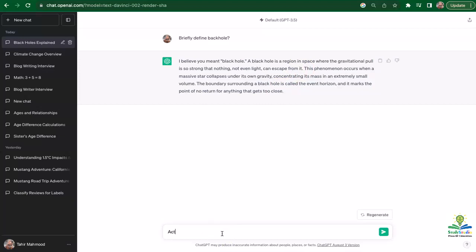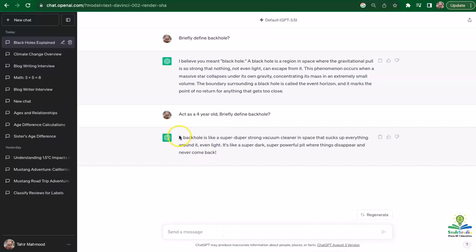Now I'm going to say act as a 4-year-old, briefly define black hole, and notice how the definition will change. A black hole is like a super duper strong vacuum cleaner in space that sucks up everything around it, even light. It's like a super dark, super powerful pit where things disappear and never come back. So, based on this identity that I defined for the bot, it completely changed the answer.